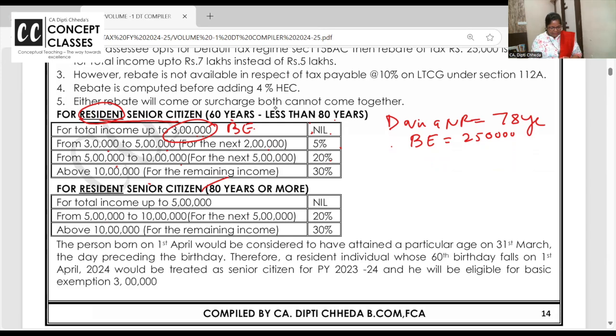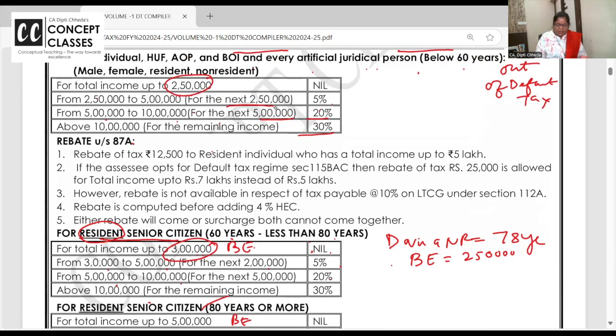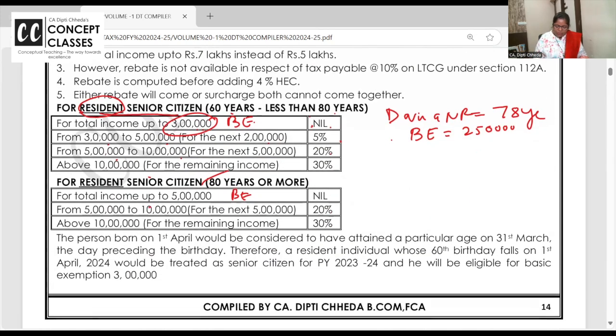Resident senior citizen, 80 years or more. Basic exemption is 5 lakh. The 2.5 to 5 slab is not there at all. They are also called super senior citizens, and that too resident. Up to 5 lakh, nil. 5 lakh to 10 lakh, 20%. Above 10 lakh, 30%. Are you all with me? But this is again for residents.